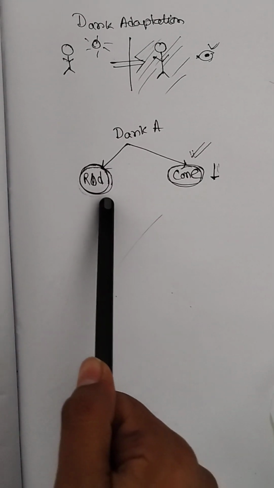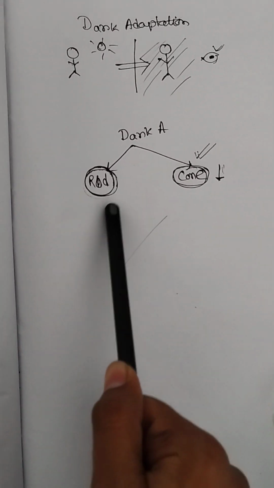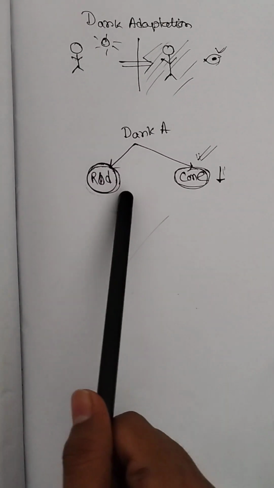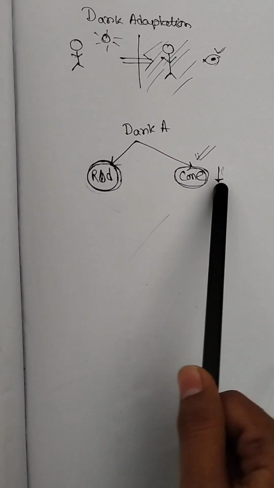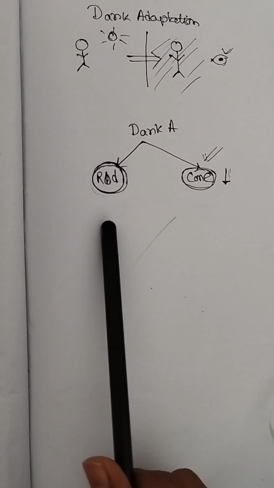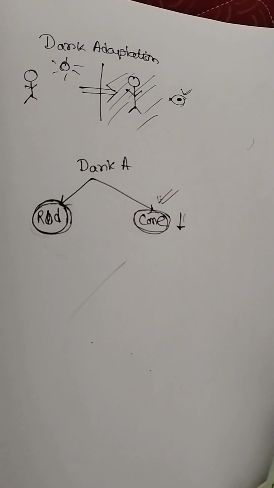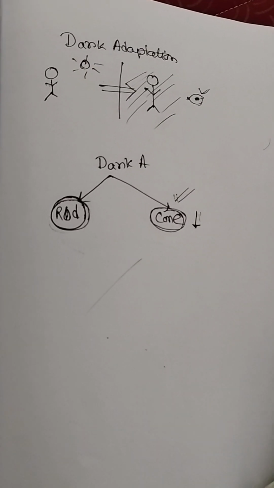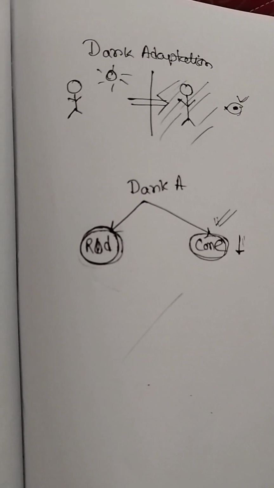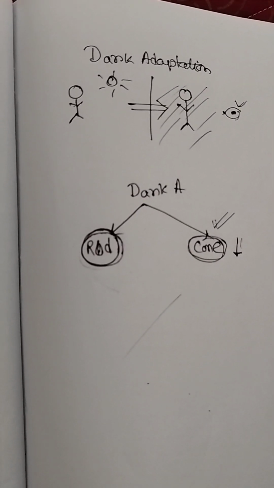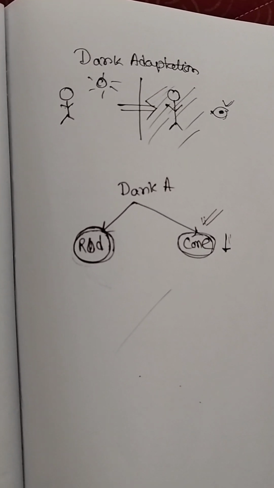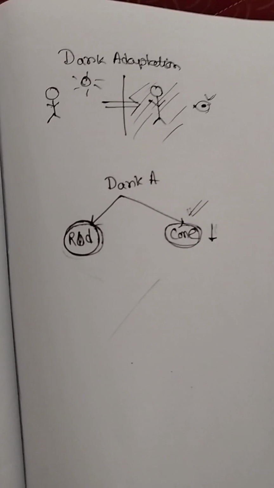But it is a bit slower than the decrease in threshold of cones. And finally, the final change in the threshold between the light adapted and dark adapted eyes is very great.